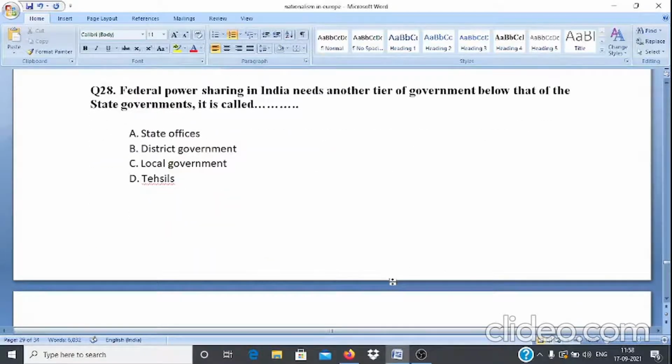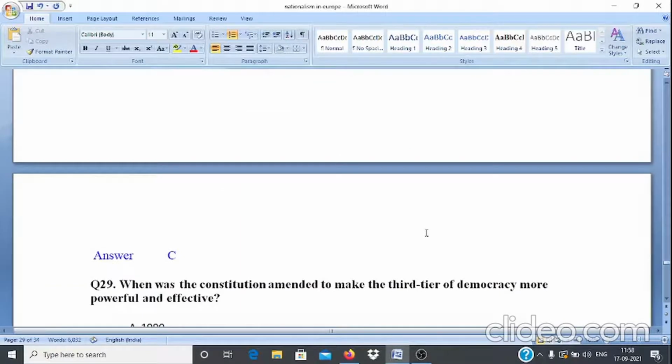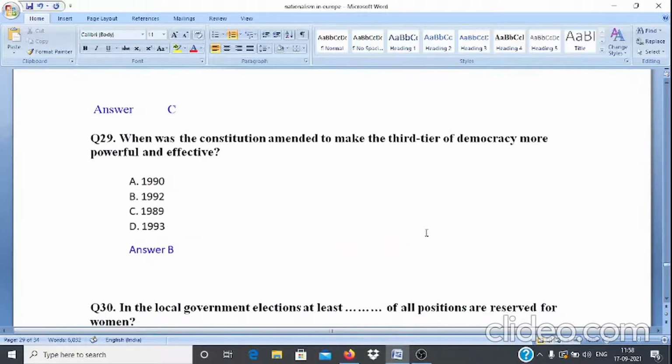Question number 28. Federal power sharing in India needs another tier of government below that of the state governments. It is called dash. Options are A. State offices, B. District governments, C. Local government and D. Tehsil. And answer is option C.